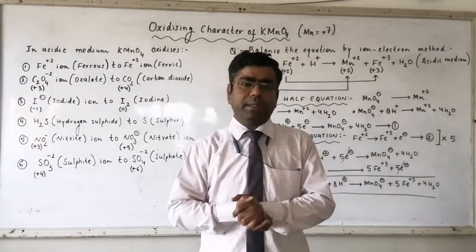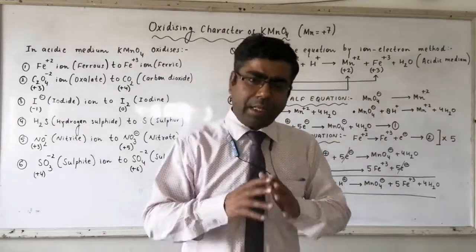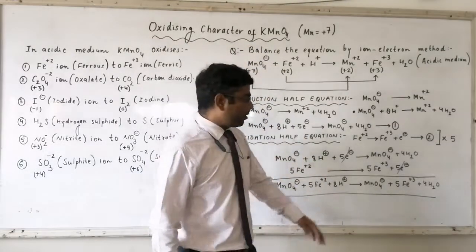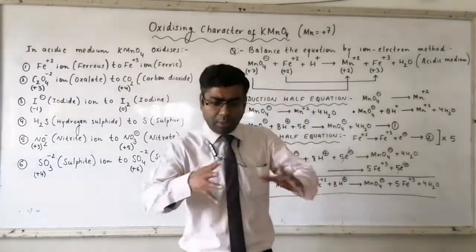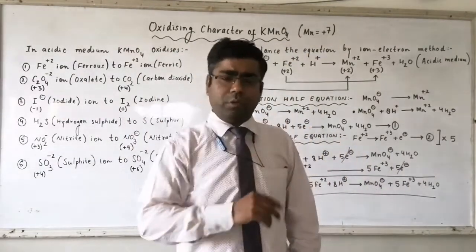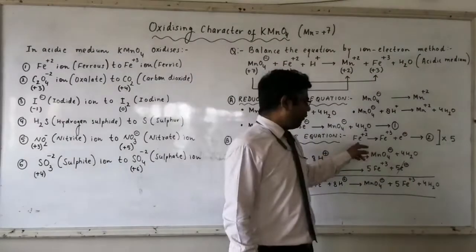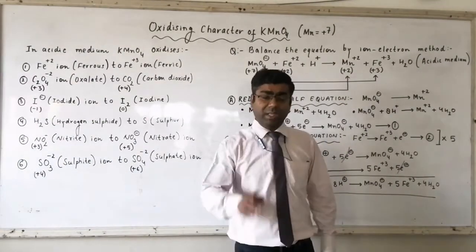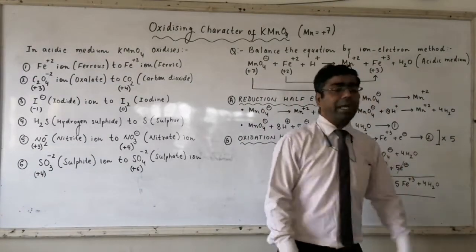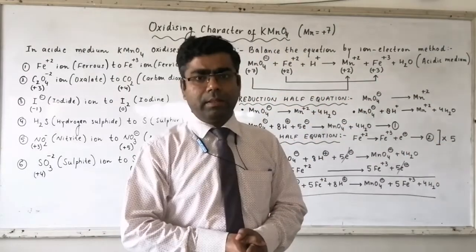Now we have to equate electron losing and electron gaining. It is gaining 5 electrons and it is losing only 1 electron. We have to equate loss of electron with gain of electron. It requires 5 electrons. A single Fe+2 ion is losing only 1 electron. We need 5 electrons. So what we will do? We will multiply this equation number 2 by 5 so that we can equate electron loss with electron gain.